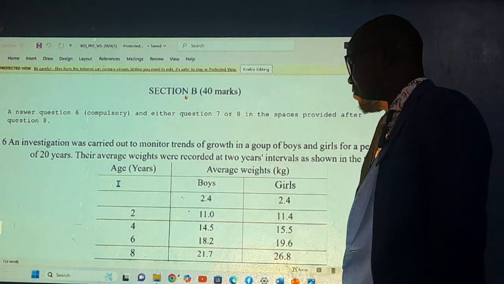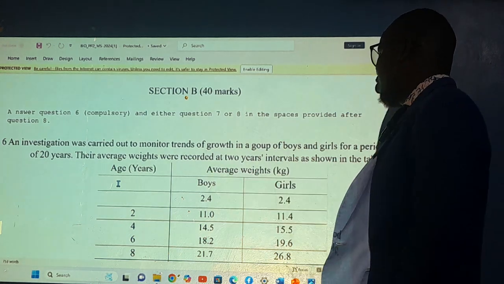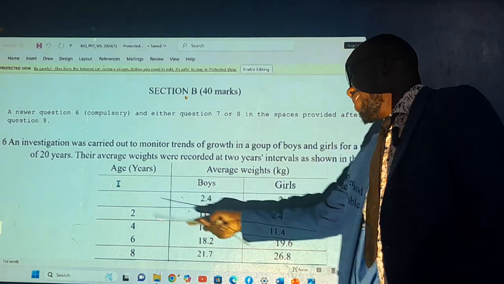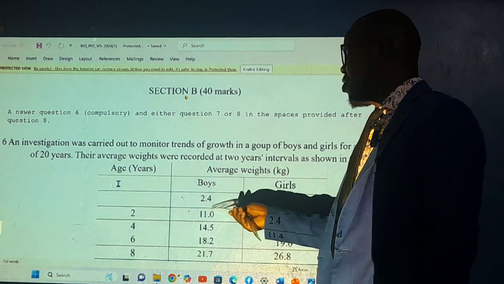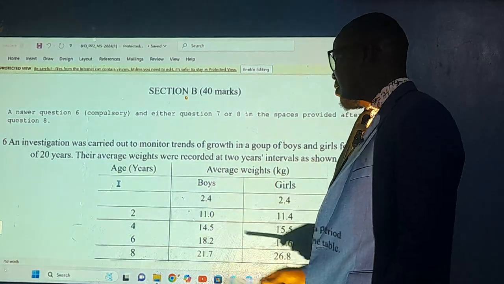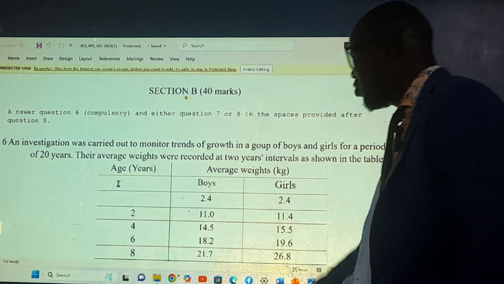So this is the first. This is for the boys and this for the girls, the age and the average weight. This is the initial, at birth. Both started at 2.4 kilograms.